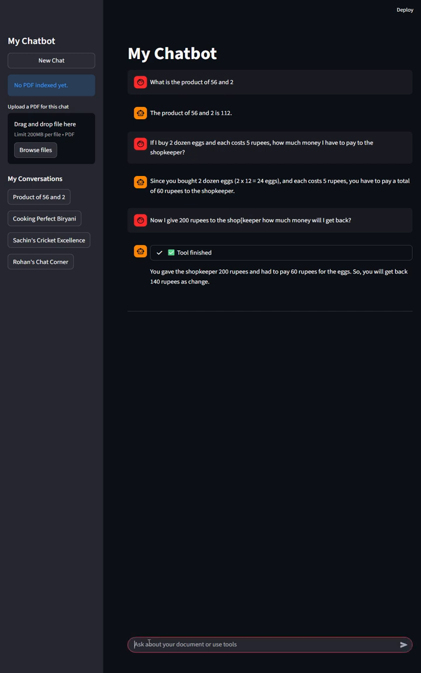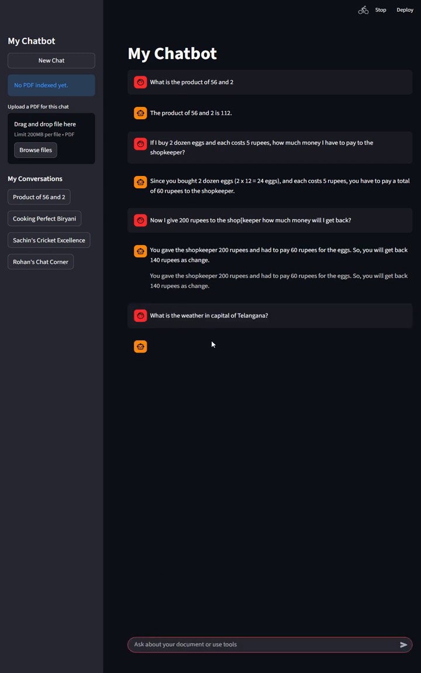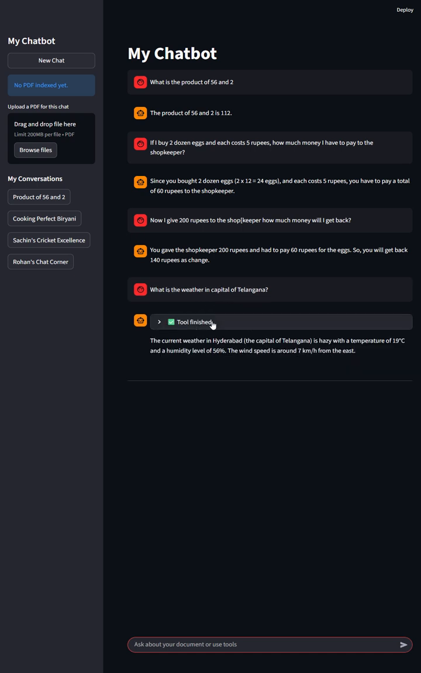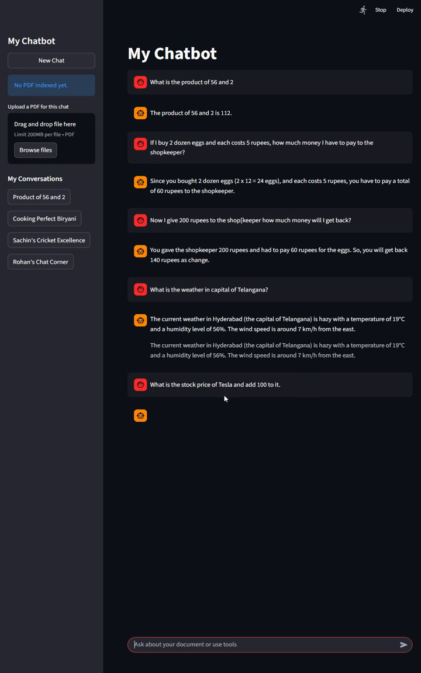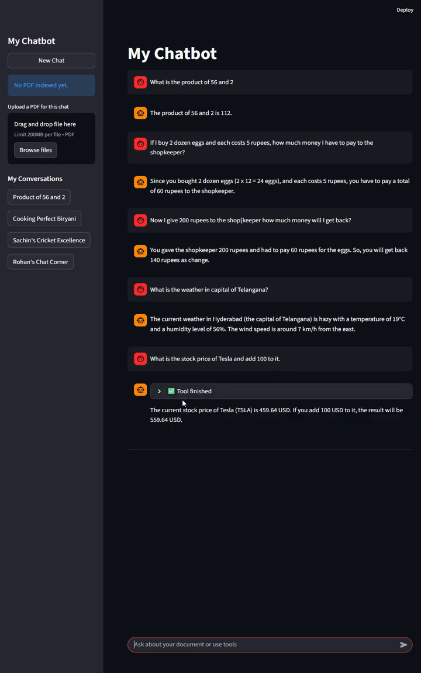Okay. Now enough of the calculator tool. Now let's come back with some weather tool experiment. What is the weather in the capital of Telangana? So it went to the get weather tool, and that's it. Now let's quickly see another tool: what is the stock price of Tesla, and add 100 to it. So behind the scenes, you did not get that window, but it quickly went to the stock price tool, and then it also did this computation. So it's 459, and it has added 100, and it made it 559.